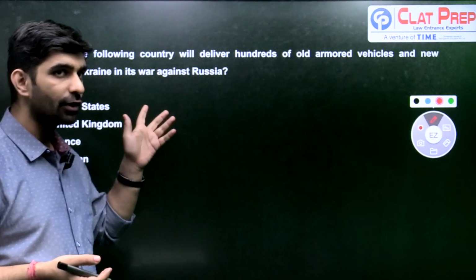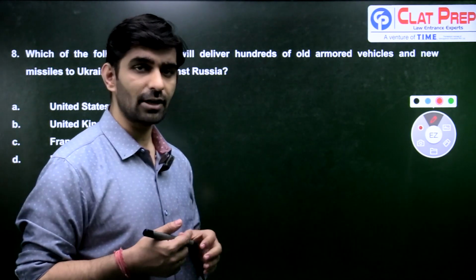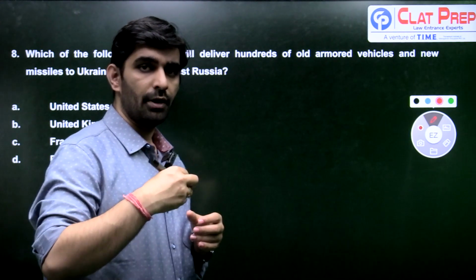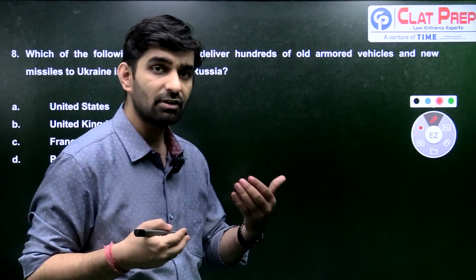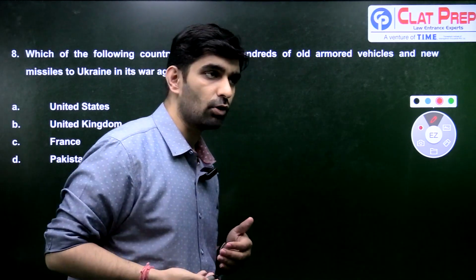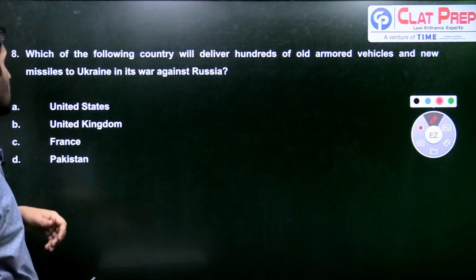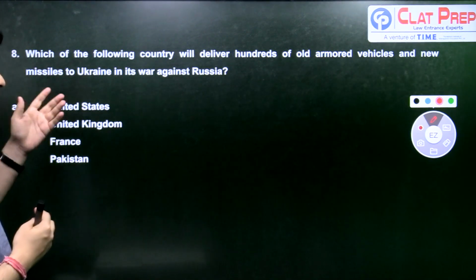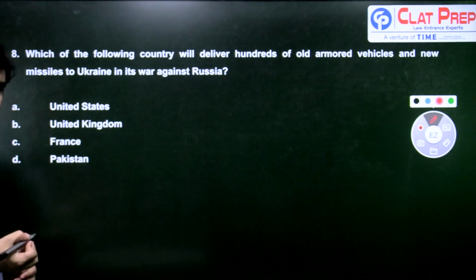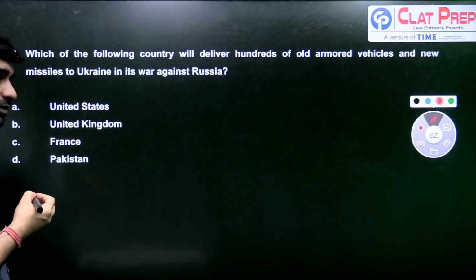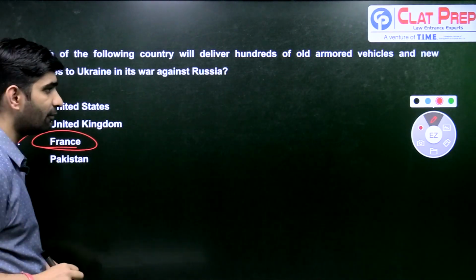This country was also in the news because it was the first country whose president made a statement that if it is required or if it becomes essential, then it might even send its troops to fight in Ukraine also, which caused a lot of ruckus in international society. So you have to tell me which country has promised these hundreds of old armored vehicles. Is it United States, United Kingdom, France, or Pakistan? Obviously not Pakistan. So the answer here is C, France.